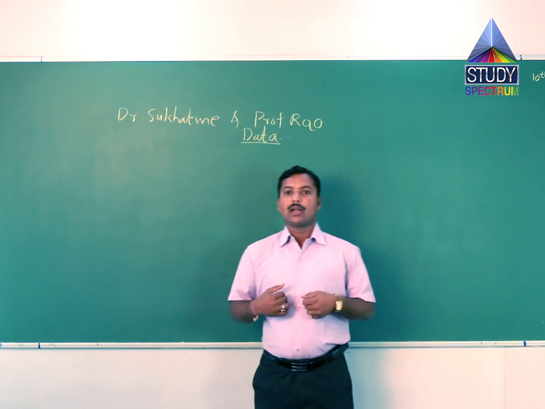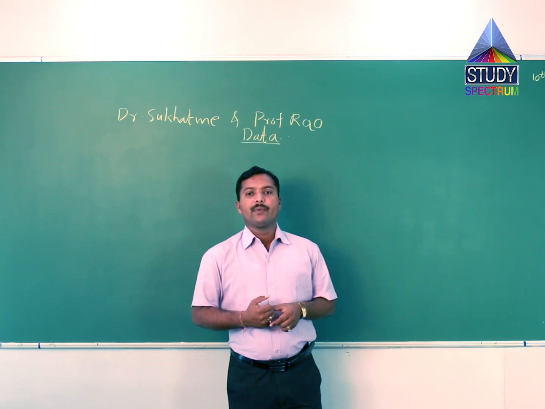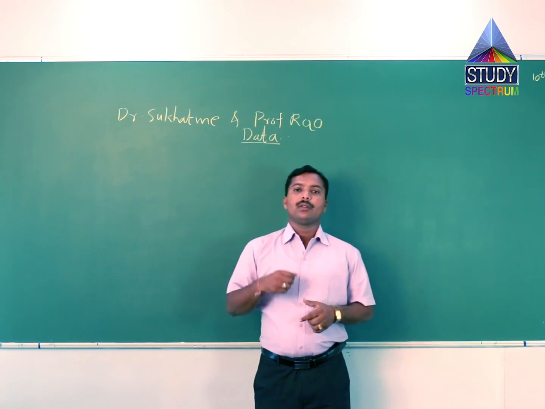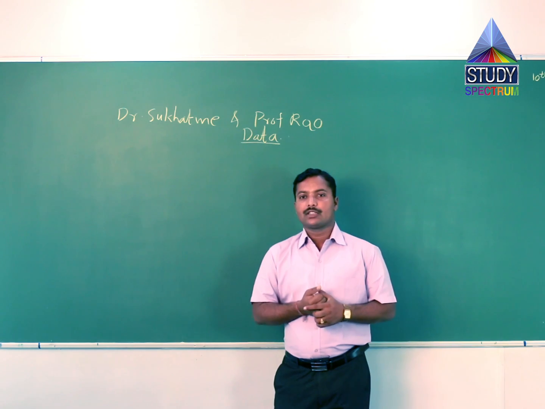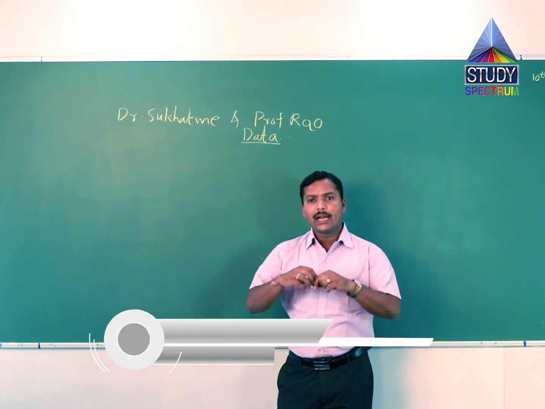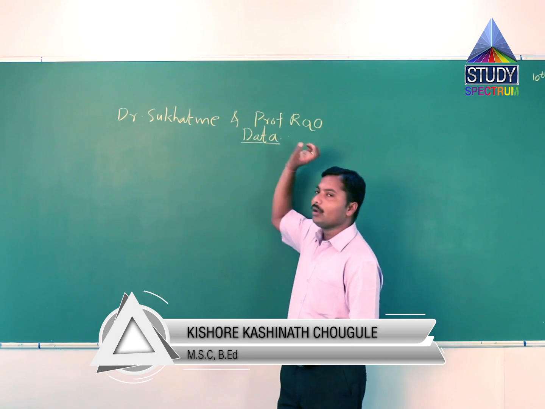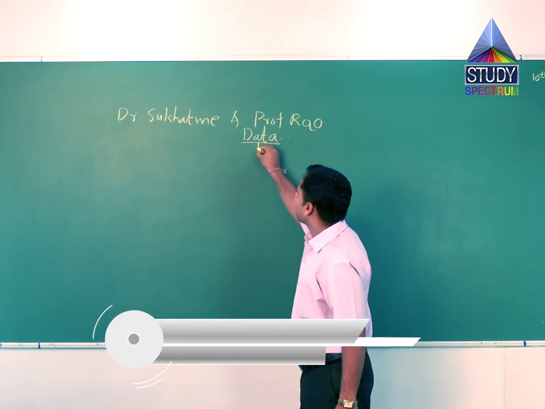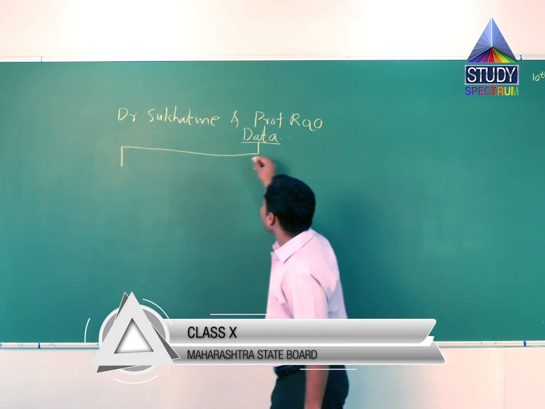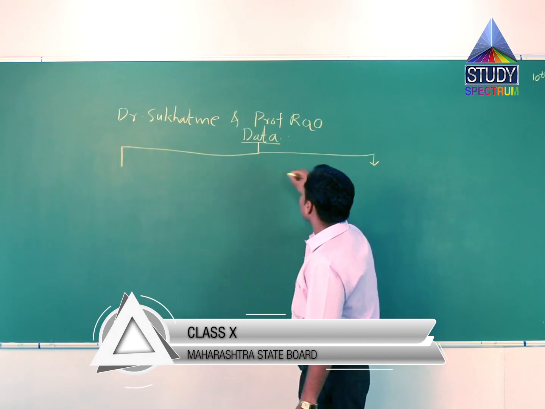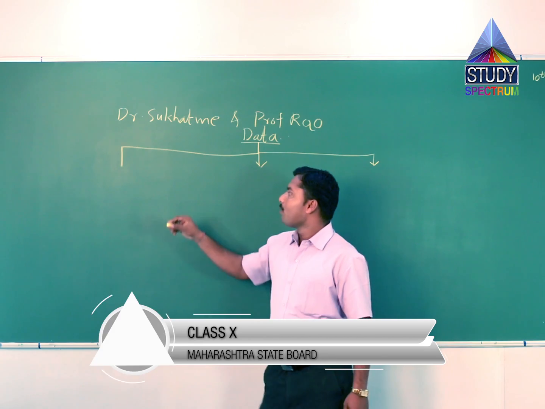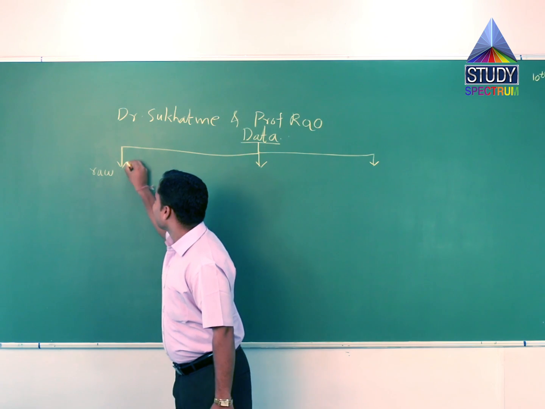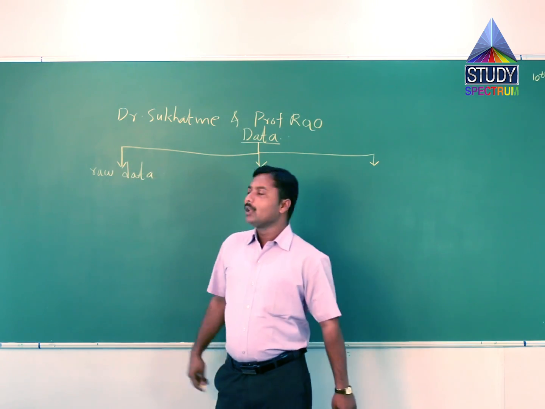Suppose we go to a school, any school, and we have taken the marks of mathematics from 50 students of 10th standard. That information is the data. So data is classified into three types. First is raw data. Raw data means rough data.